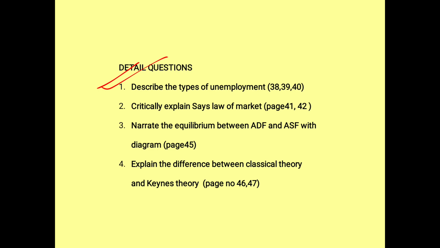Next one, criticism. Critically explain Say's law of market. It's in page number 41 and 42. Narrate the equilibrium between ADF and ASF with diagram. Generally this question is being asked. You can refer to page number 45. Explain the difference between classism and Keynesian. Just now we saw. It's in page number 46 and 47.